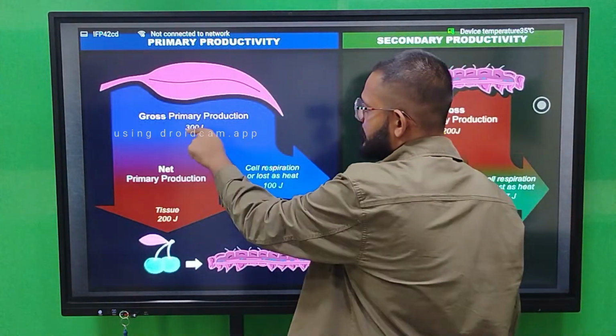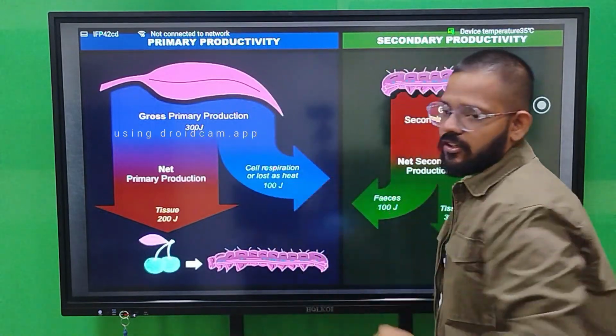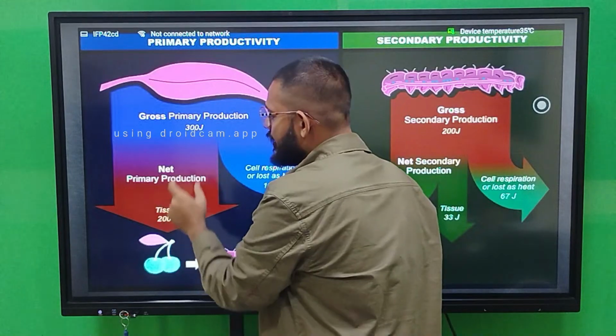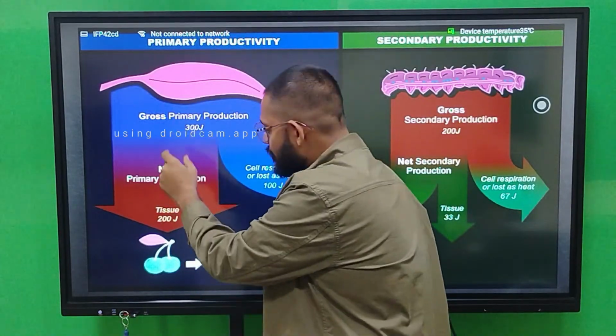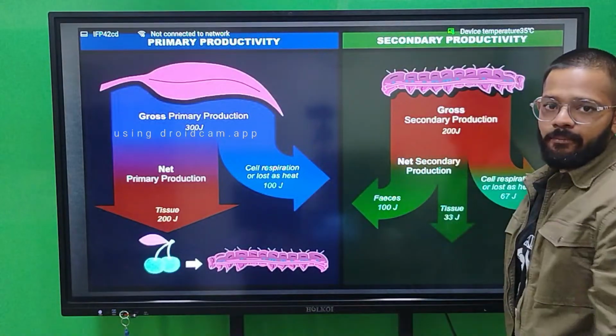Same thing is here, 300 joule energy is there. Out of that 300, 100 joule energy is lost in respiration, in heat, and the remaining 200 energy is stored inside the plant body to produce fruits. Okay, now we talk about secondary productivity.